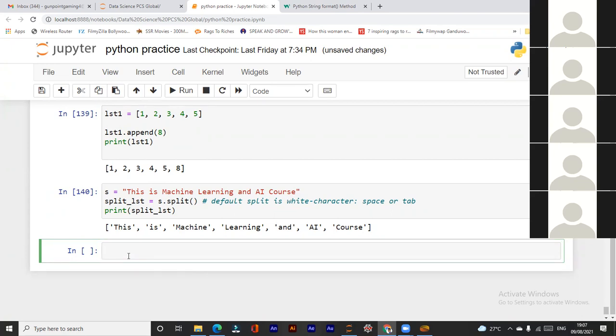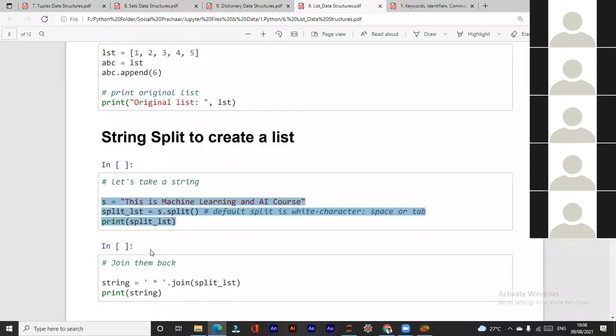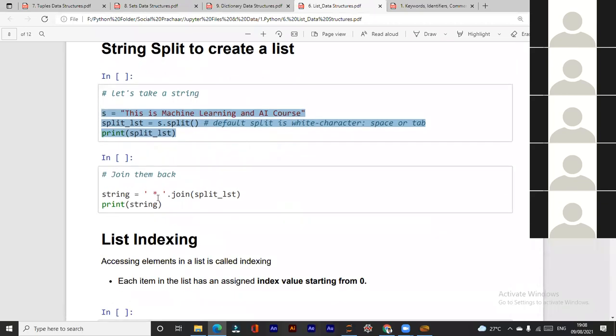We can rejoin these also. Suppose S is the name of the string, and we have split it. Now S is in this split form. Now we can join them back using join and split list, the name of the list.